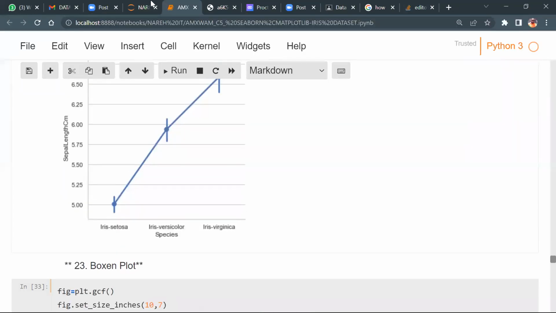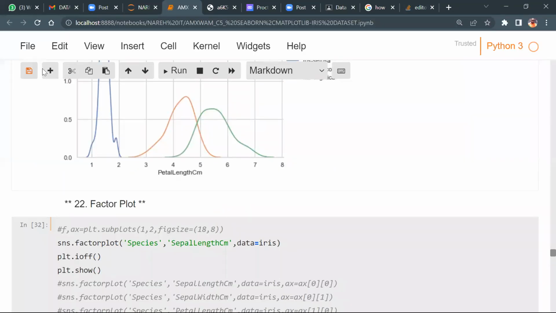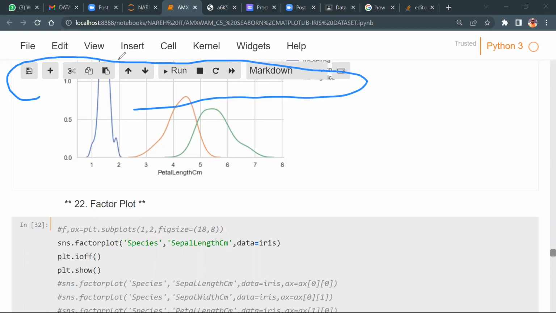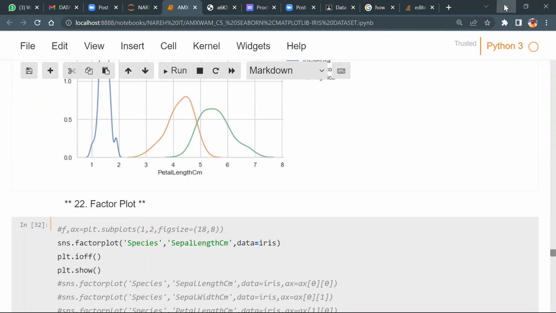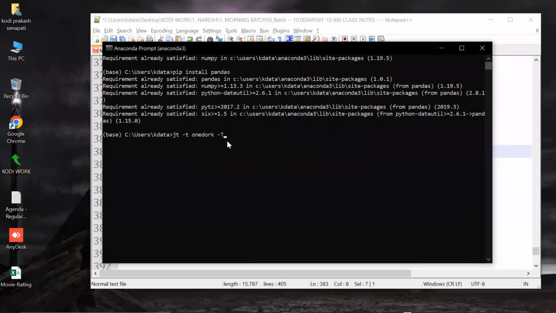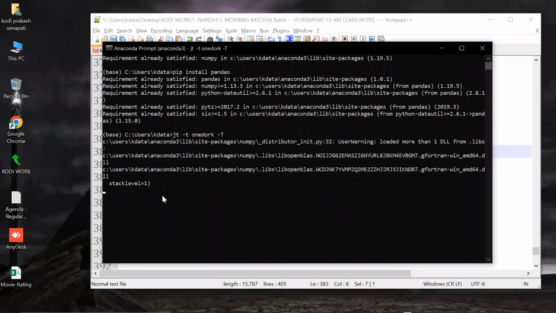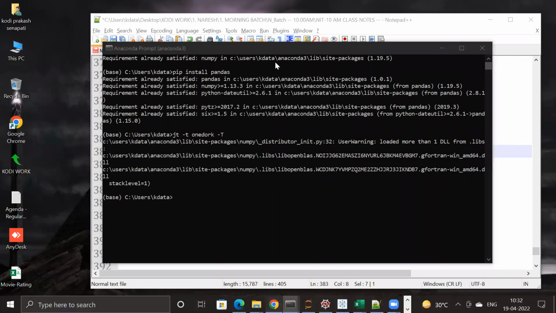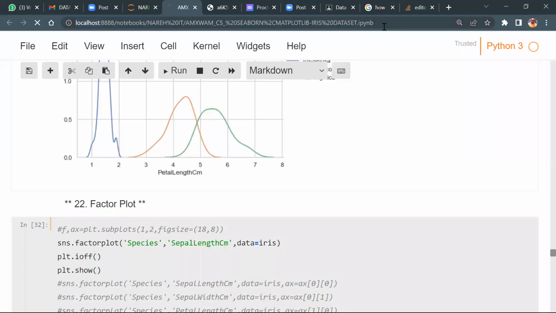Why am I talking about capital T? T means the toolbar. Do we need this part, run, save, this part, or not, guys? Everyone, do we need it or not? So if you do not mention T over there, you lose the toolbar. So let's hit enter. It's done for me. Now let's go back to here and let me execute this one.